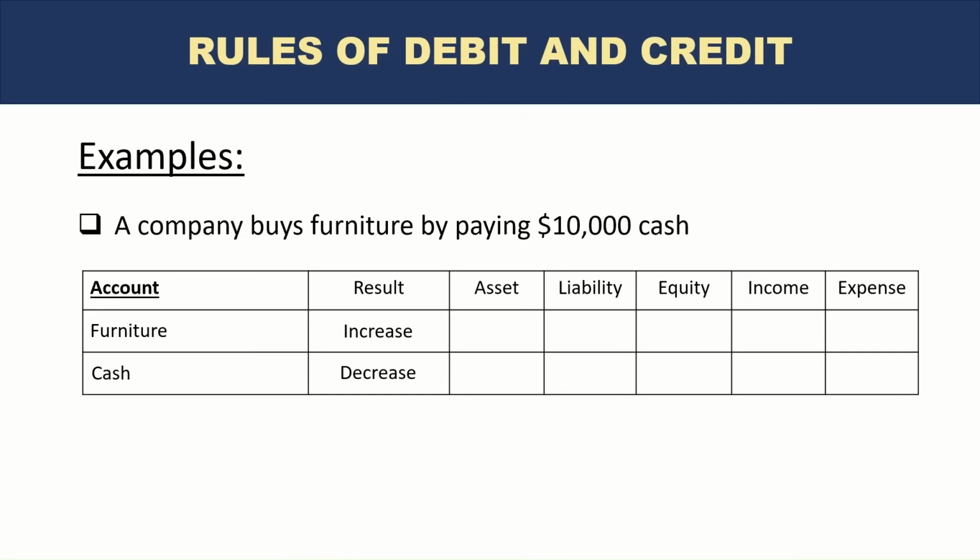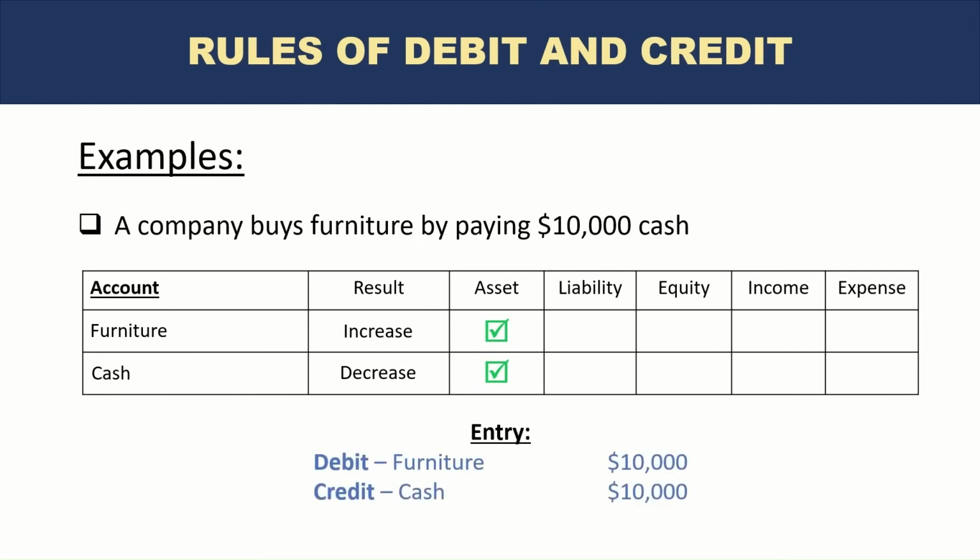Okay, what is the nature of furniture? It's an asset. What's the nature of cash? It's an asset. So we have an increase in asset, but we also have a decrease in asset. What we learned from the rules of debit and credit: asset increase is debit, asset decrease is credit. So the accounting entry will be debit furniture 10,000, credit cash 10,000. You see how the rules are applying, and there is no exception. Let's move on to the next one.